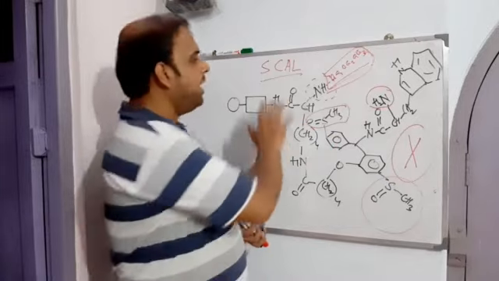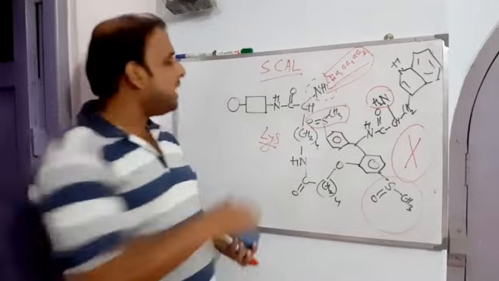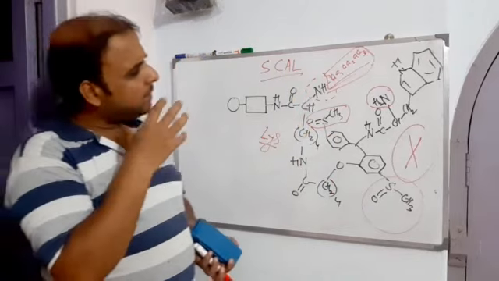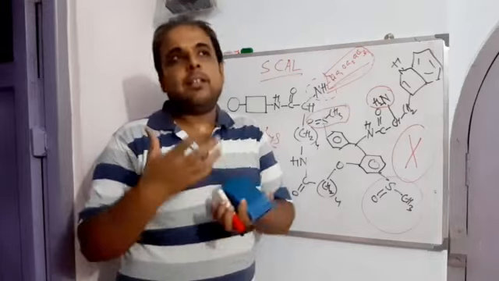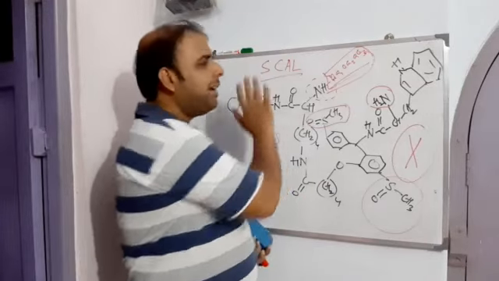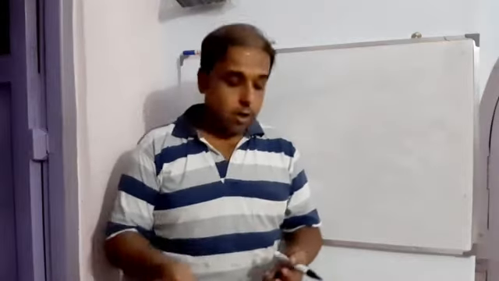That is why nowadays its use is not that frequent. But anyway, we can say that molecular tagging is robust.